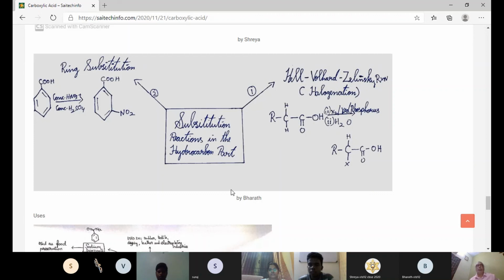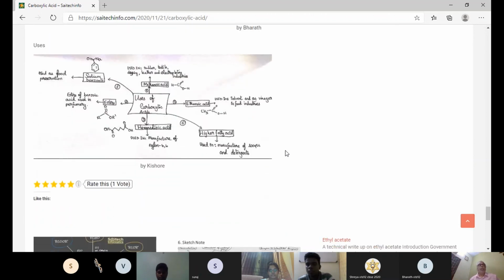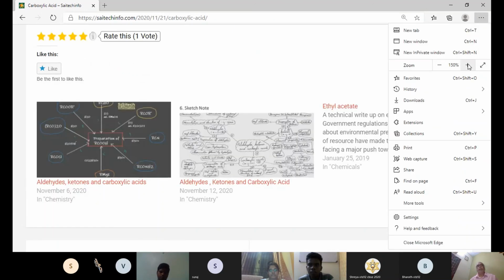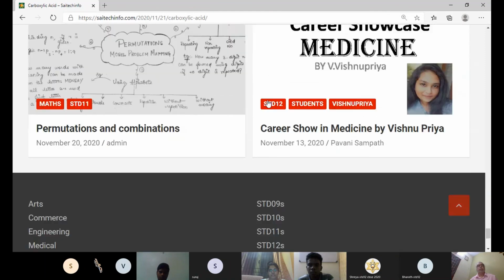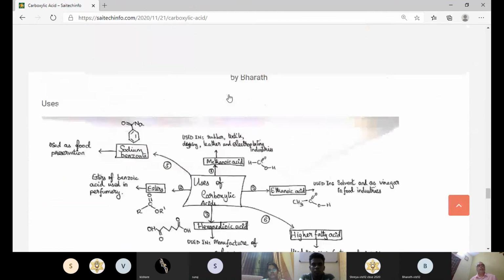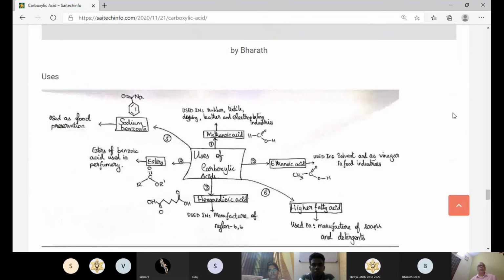Okay, good, Bharat. Now finally, we'll be discussing the uses of carboxylic acid by Kishore. Uses of carboxylic acid: ethanoic acid is used in rubber, textiles, dyeing, leather, and electroplating industries. Ethanoic acid is used as a solvent and as vinegar in food industries.